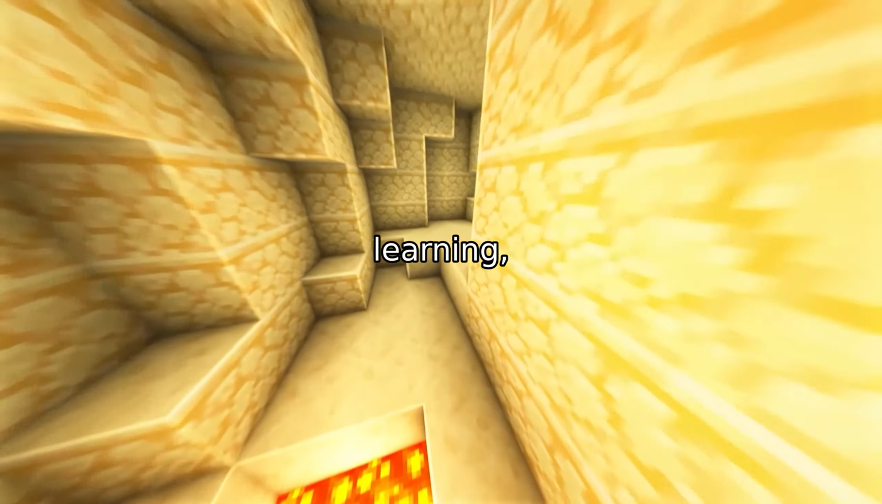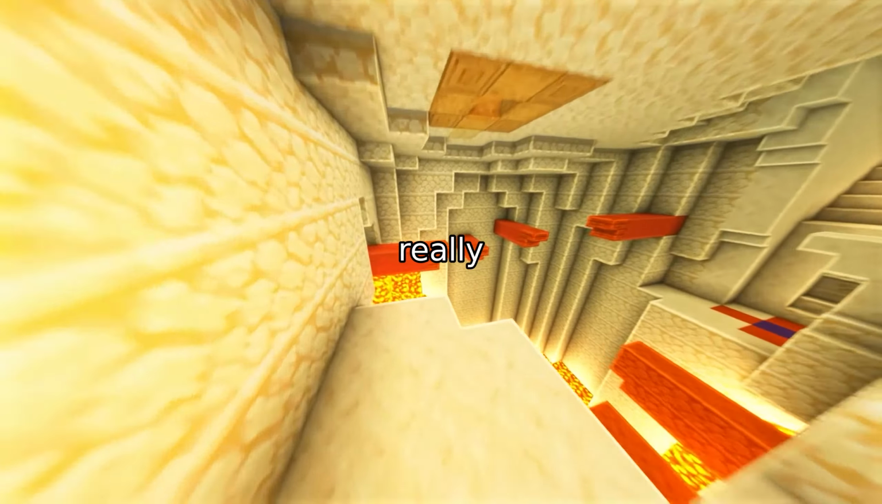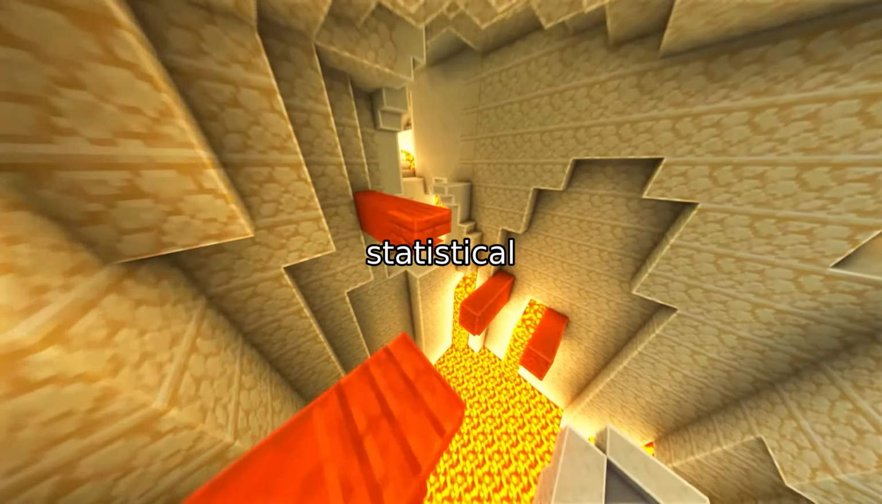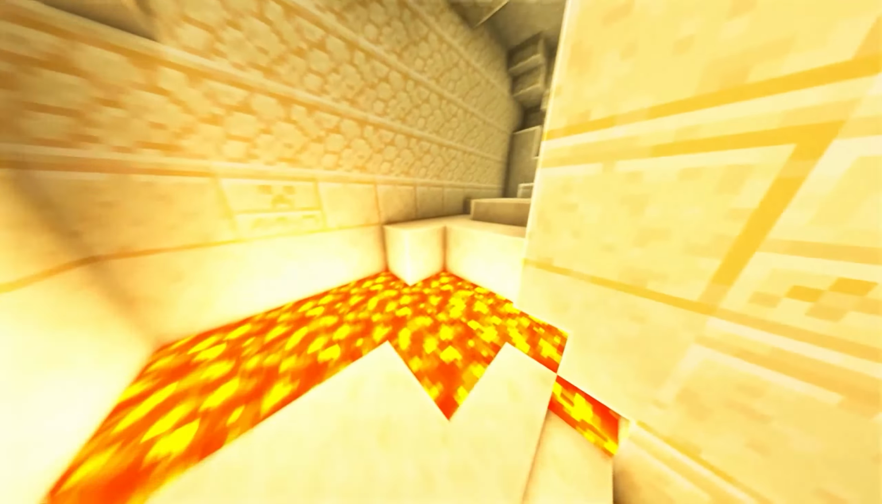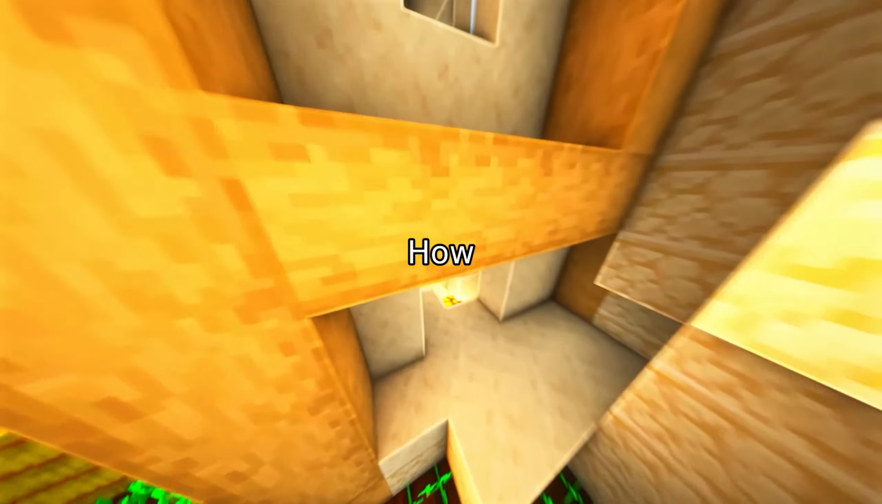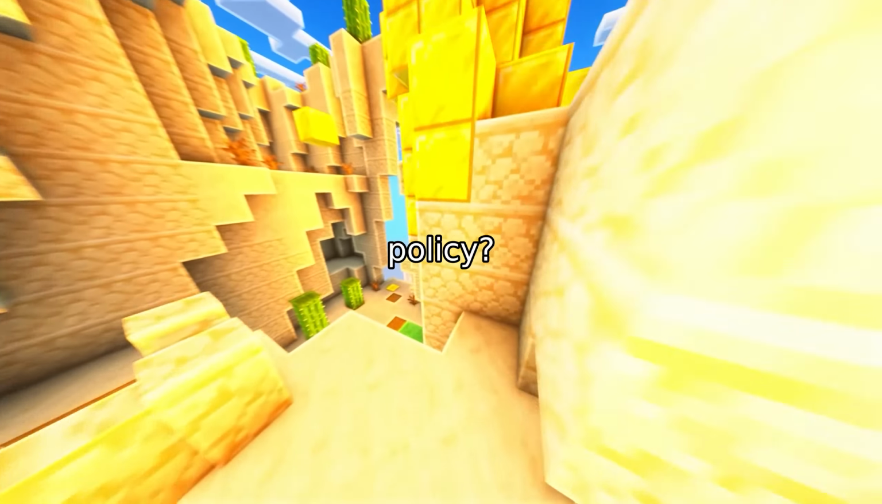In reinforcement learning, we often talk about efficiency, but what does that really mean? Usually, we focus on statistical efficiency. How many samples does an algorithm need to converge to a near-optimal policy? But there's another critical dimension, computational complexity. How much time and memory does it take to compute that policy?